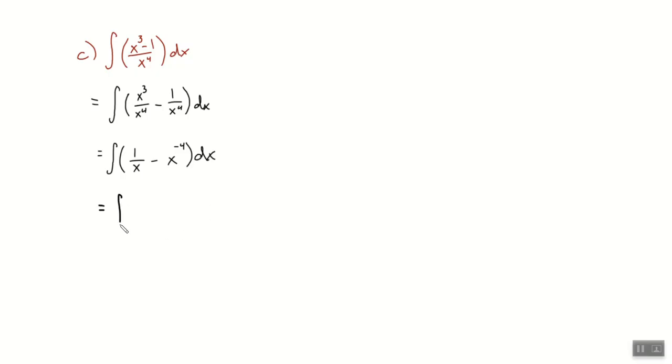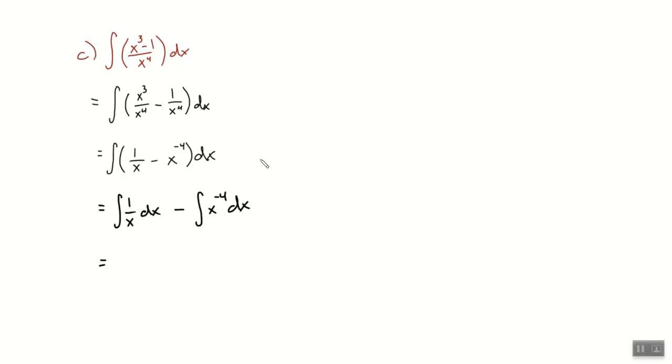So whether you physically wrote this or not, this is what I saw groups doing. You were taking the integral of 1 over x dx, and you're subtracting the integral of x to the negative 4th dx. Whether we physically write this or not doesn't matter to me. We need to know that it exists, and there might be situations where we do have to write it like this. This is a nice, easy situation, and realistically we could probably just do it without this line, but I want to make sure that property is clear. Now we get into the fun stuff.